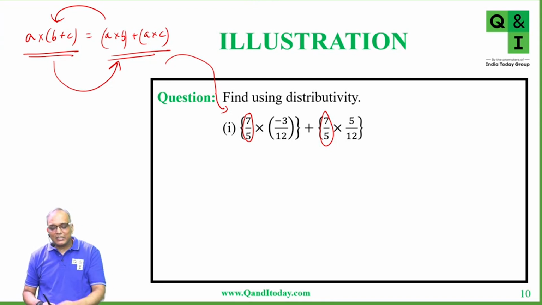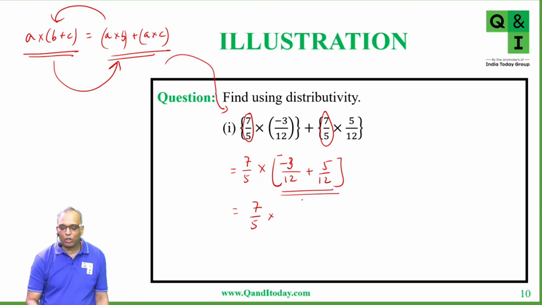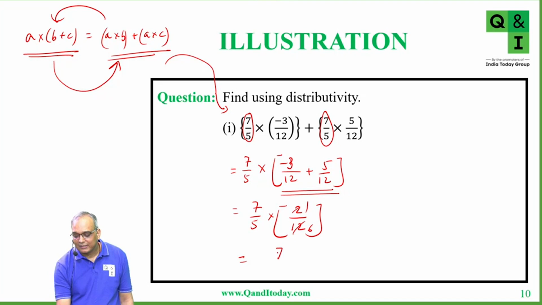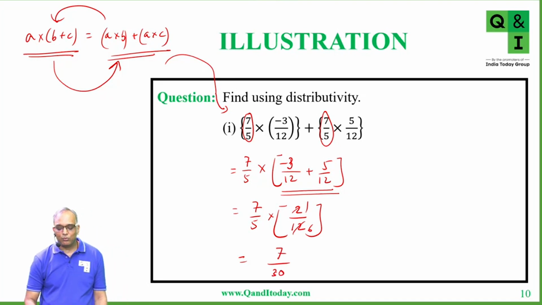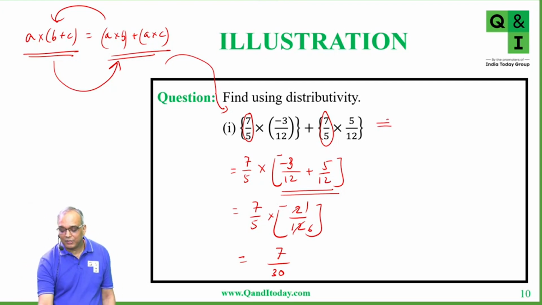So here the calculation would be difficult. So we can directly do it as well. But it is easier if we take 7 by 5 as common. And then inside we have minus 3 over 12 plus 5 over 12. So this is 7 by 5, and because this is a like fraction, it has 12 as common denominator. 5 minus 3 will give you 2 over 12, which can be written as 7 over 30. 7 into 1 is 7 and 5 into 6 is 30. You could have directly calculated this as well.